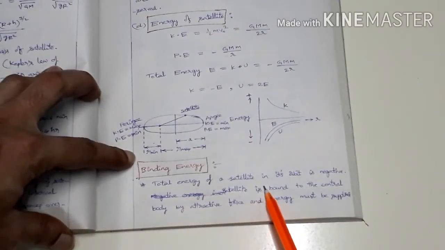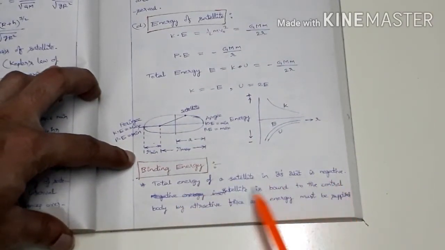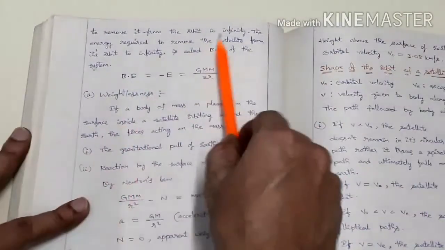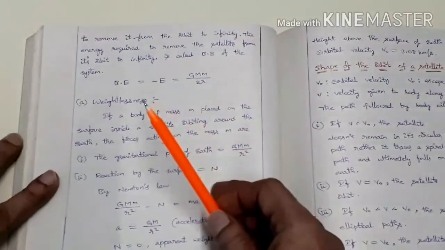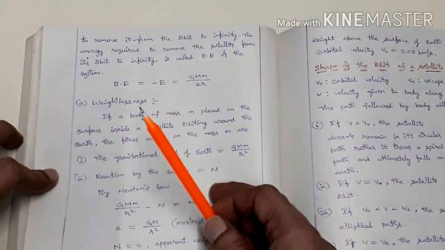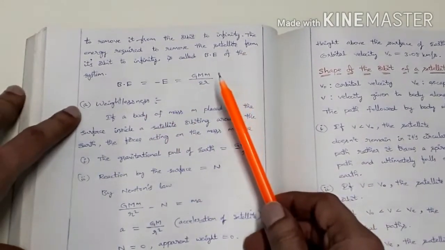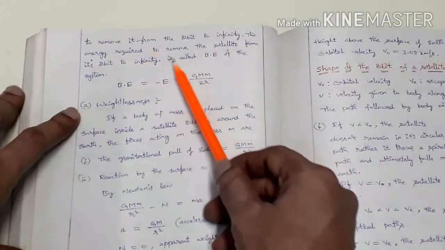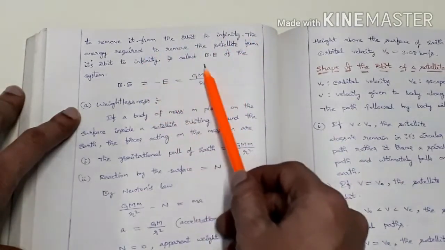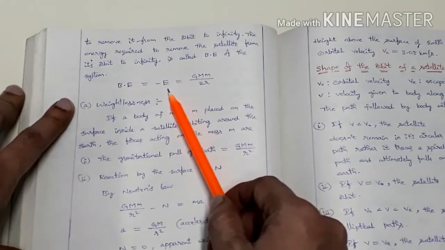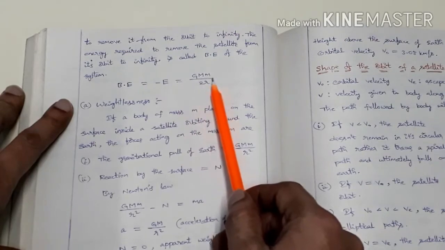So next one is the binding energy. Total energy of a satellite in its orbit is negative. The satellite is bound to the central body by attractive force, and energy must be supplied to remove it from the orbit to infinity. So if a satellite is rotating in an orbit around any planet, that means its total energy is negative because it is bound to the planet. The energy required to remove the satellite from its orbit to infinity is called the binding energy of the system. Here binding energy equals minus of total mechanical energy, so this is equal to G M m by 2r.